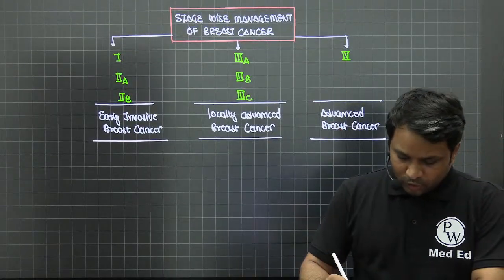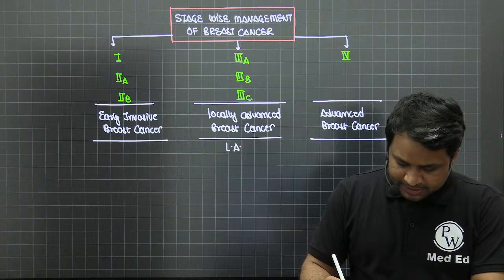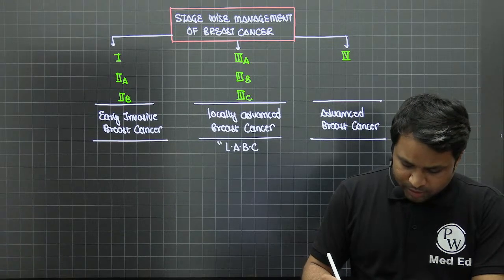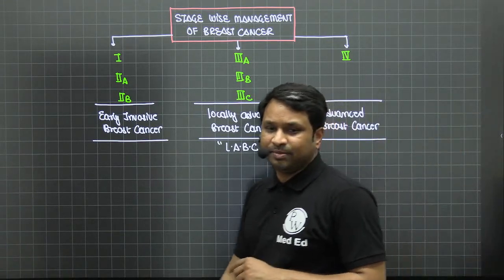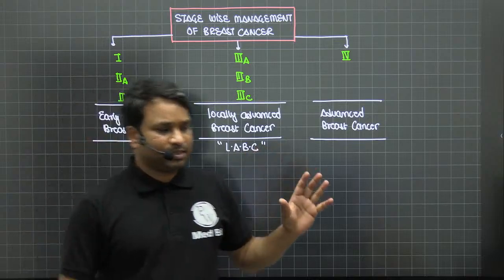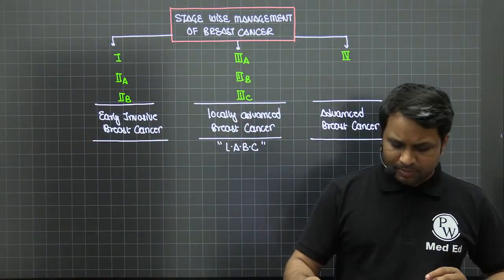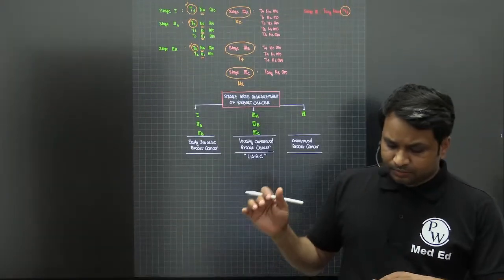Now, once you have laid the foundation, you categorize them into 3 different components. Locally advanced breast cancer is commonly called LABC. This is the commonly used term that we'll talk about, LABC. Based upon this, you will have your treatment protocol as well. Now, let's talk about how you manage it.